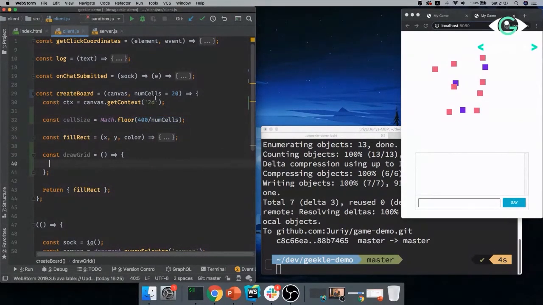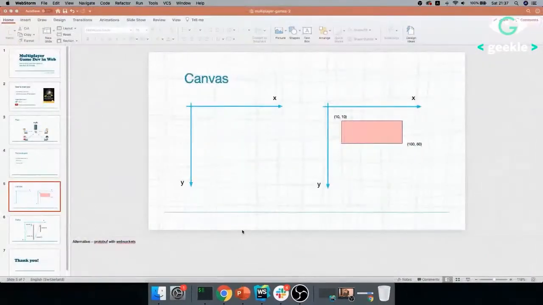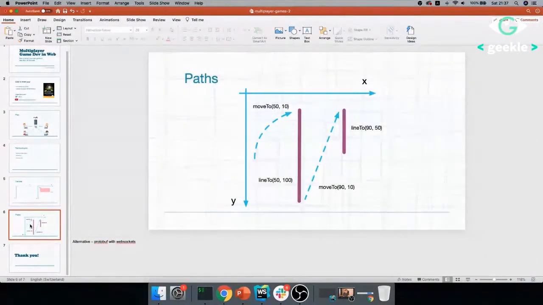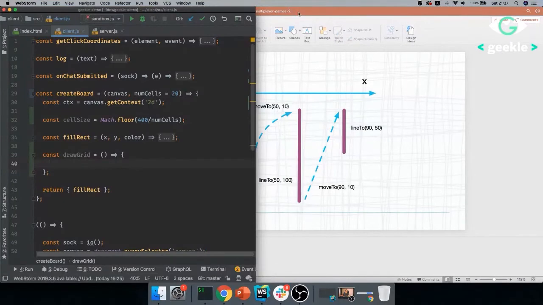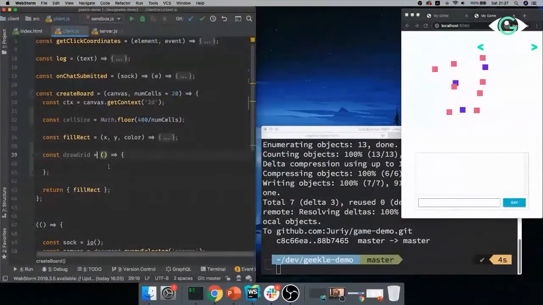Now let's talk about how we draw lines, because in the Canvas API, lines are notoriously difficult if you don't know how they work. You would expect something like drawLine. Nah, doesn't work. Everything that is not a rectangle in Canvas is called a path. So you build the path, and then you stroke the path or fill the path. We will start the path, move to a certain position on the canvas, then do lineTo the new position, then move to the next position, and so on. You'll see it in code. It's actually easy once you get to it, but if you just start opening the documentation, it's like, what is happening there?